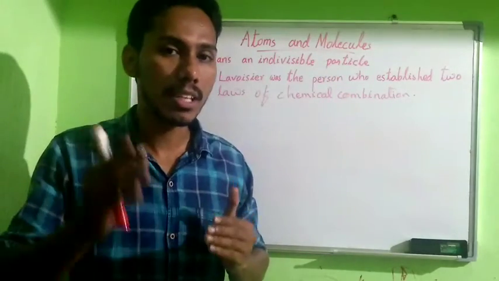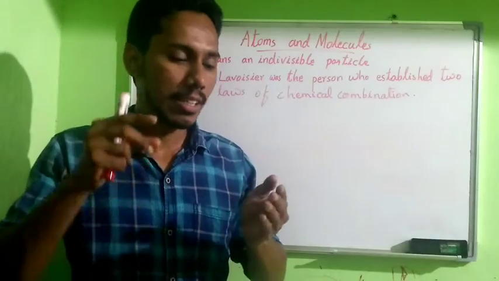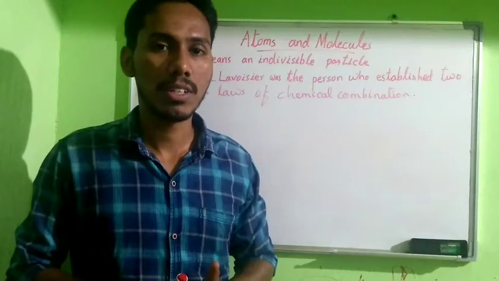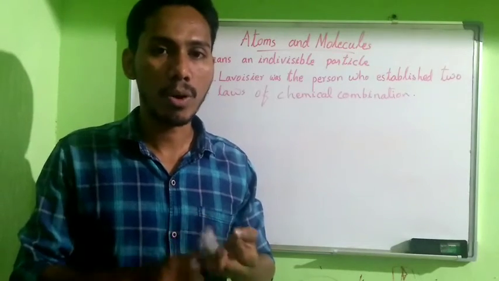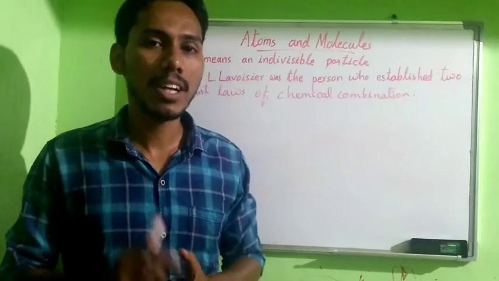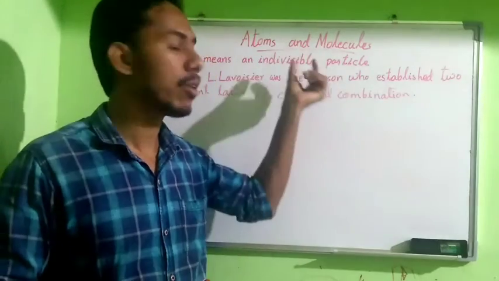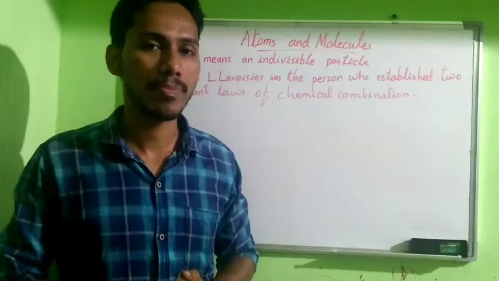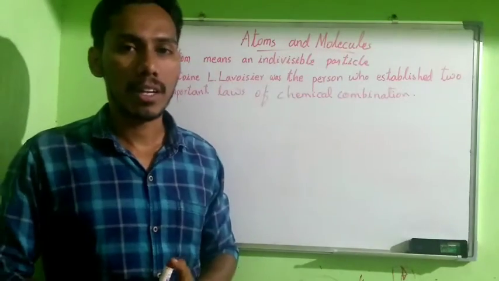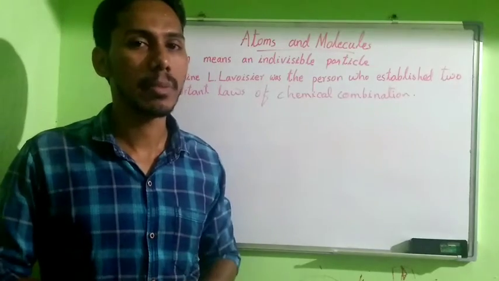The research is still going on about the study of the smallest particles: Higgs boson, lepton, fermion, bosons. There are a lot of subatomic particles, but we are now studying at the level of atoms and molecules. So atom means an indivisible particle, the smallest particle.